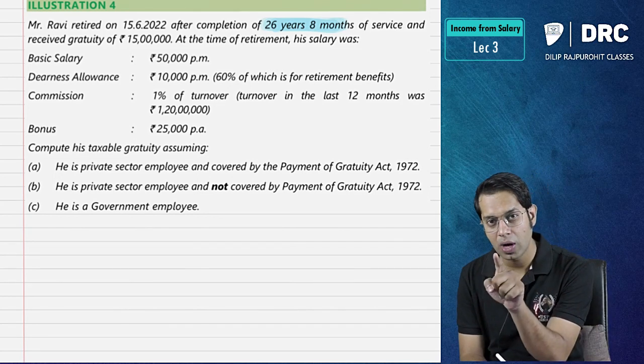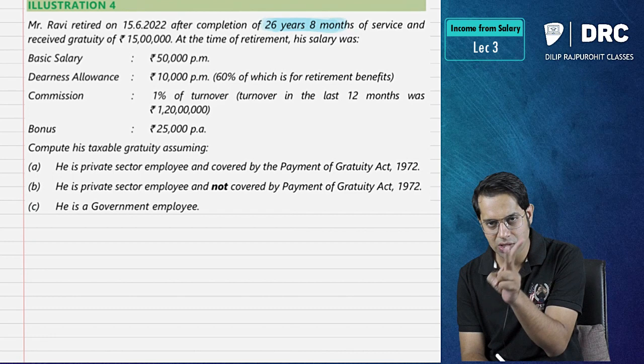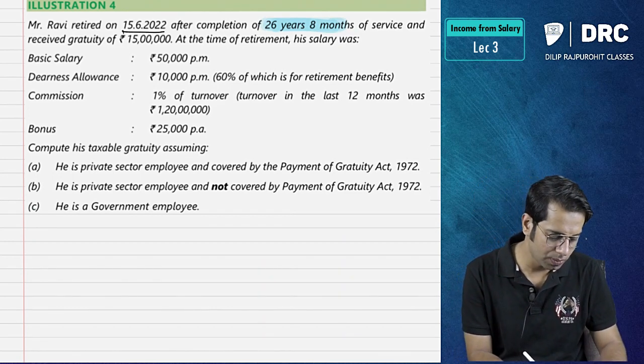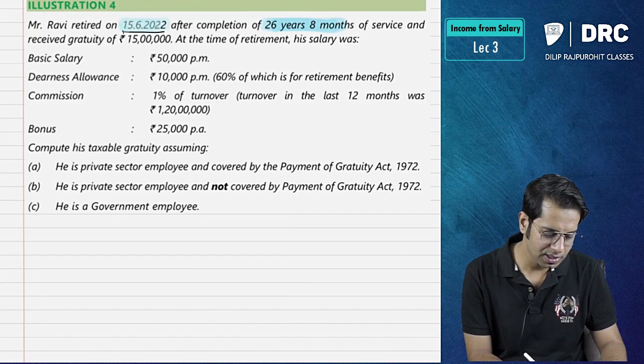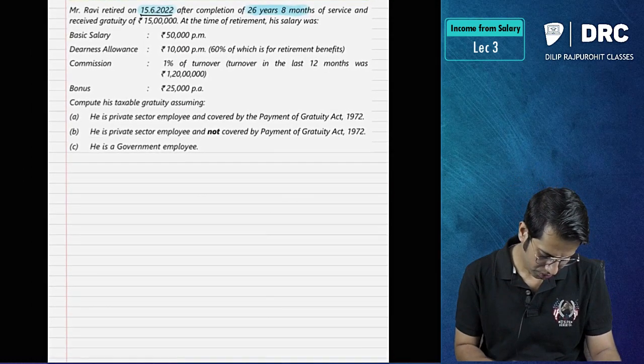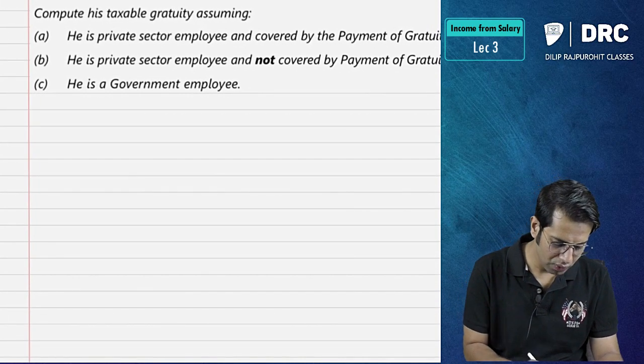So if he is a POGA employee, I will take it as 27 years. If he is a non-POGA employee, I will take it as 26 years for completed years of service. And he has retired in June month. He has retired in which month, sir? 15th of June. So month of retirement should be ignored. So now they have asked us to find the taxable gratuity. So how will I answer this?